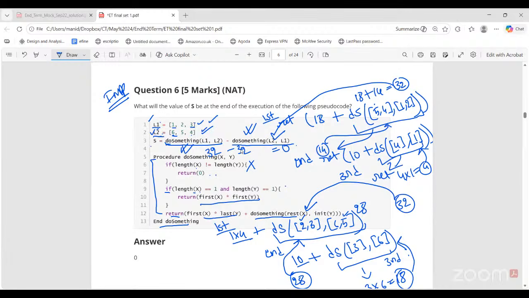Okay. Anyone else who doesn't understand this? Hello ma'am, where did the 10 come from, ma'am? That 10 and 28. Which one?